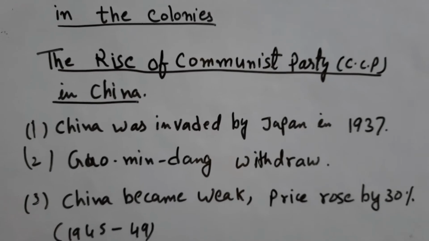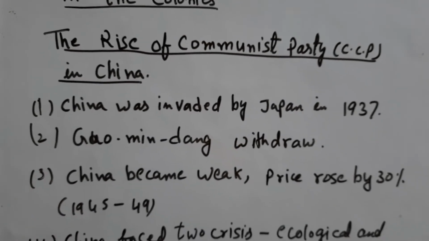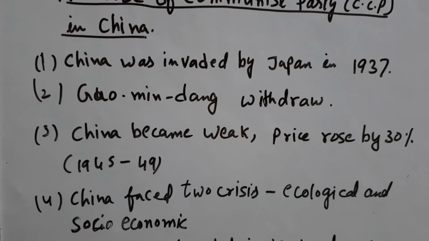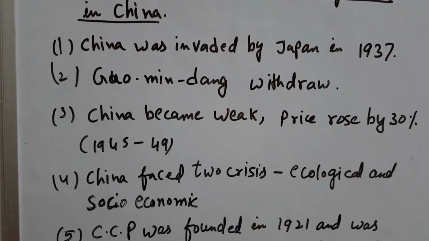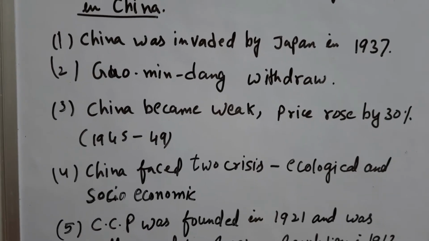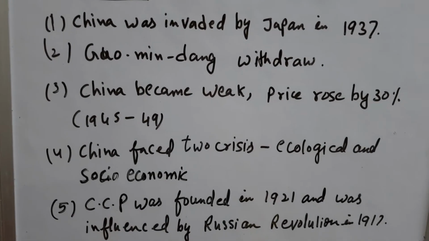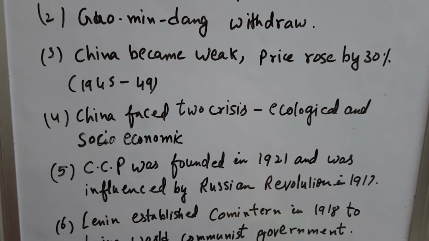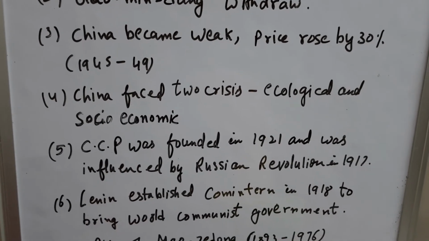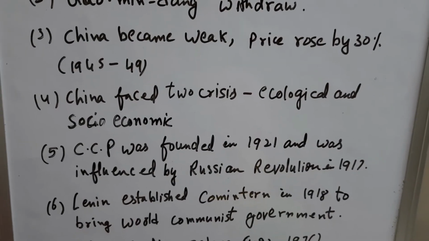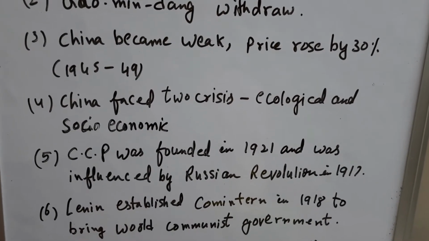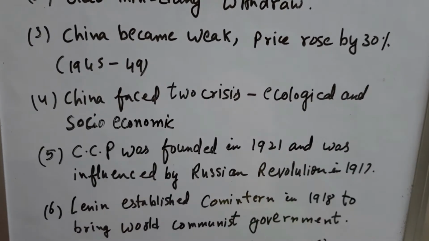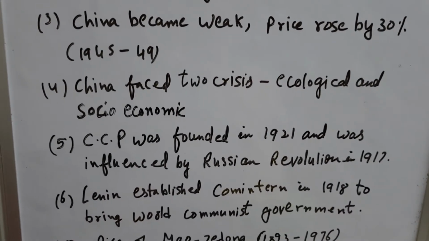Now see students, the rise of the Communist Party, CCP, in China. I have made a point. China was invaded by Japan in 1937. Kuomintang withdrew when Japan invaded China. China became weak. Prices rose by 30% from 1945 to 1949. China faced two crises, ecological and socio-economic.